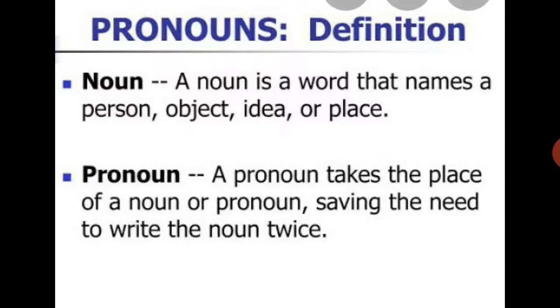Are you getting me? I am not taking your name. I am saying you, your, my class. So you, your are pronouns. Now you are getting what pronouns are.